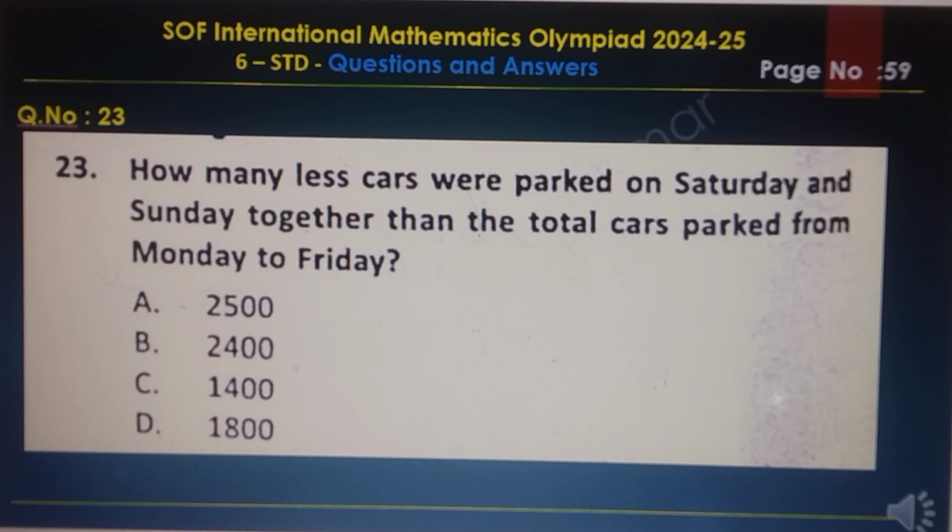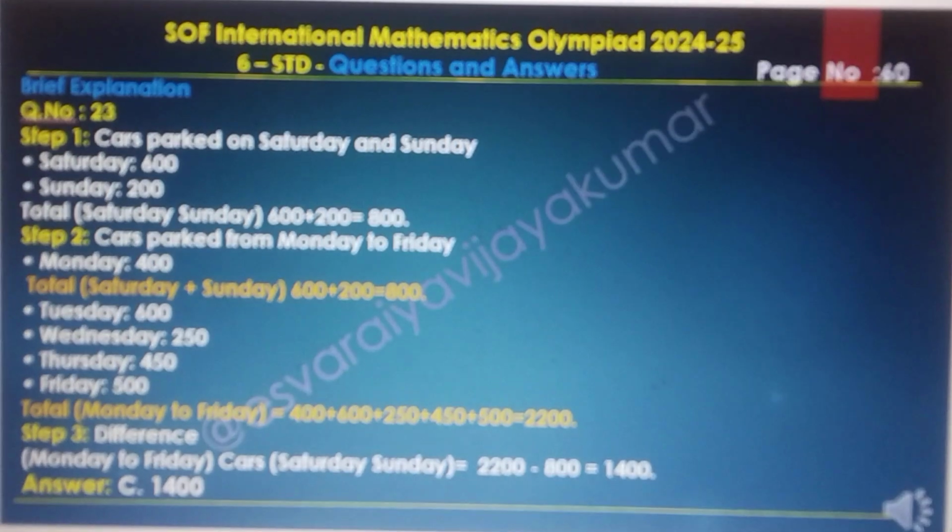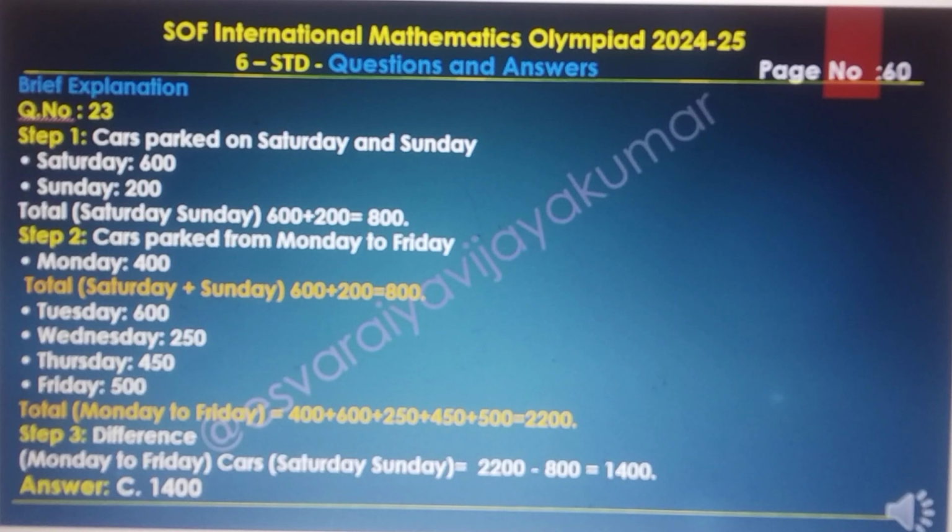Question number 23. How many fewer cars were parked on Saturday and Sunday together than the total cars parked from Monday to Friday? The answer of this question is option C, 1400. The brief explanation: step 1, car parking on Saturday and Sunday. Saturday is 600 and Sunday is 200. The total is 600 plus 200 equal to 800.